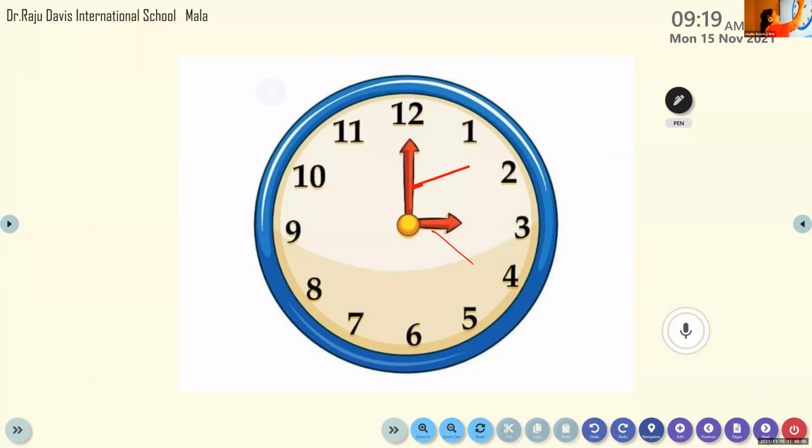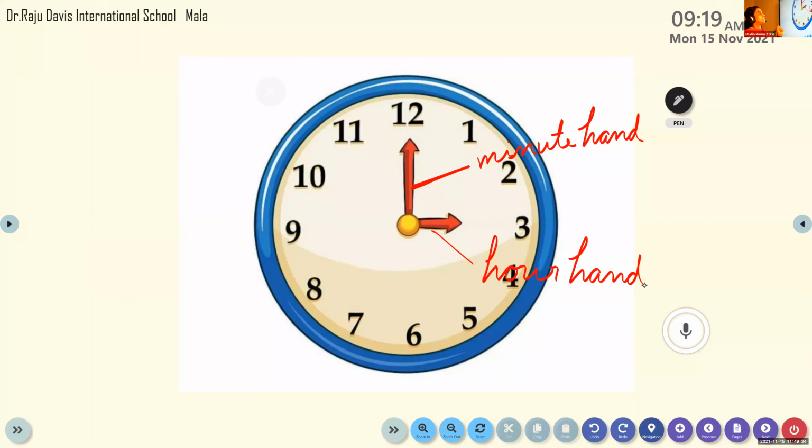The long hand is called the minute hand. And what about the short hand? The short hand is called the hour hand.